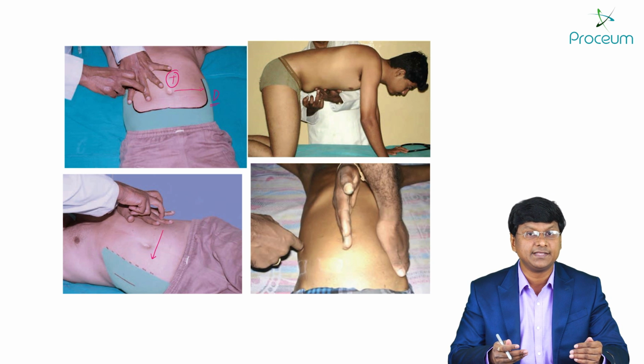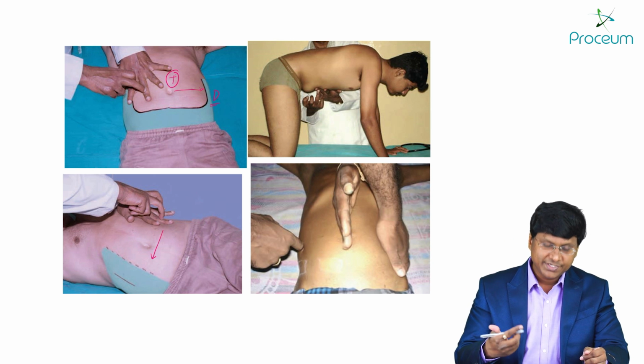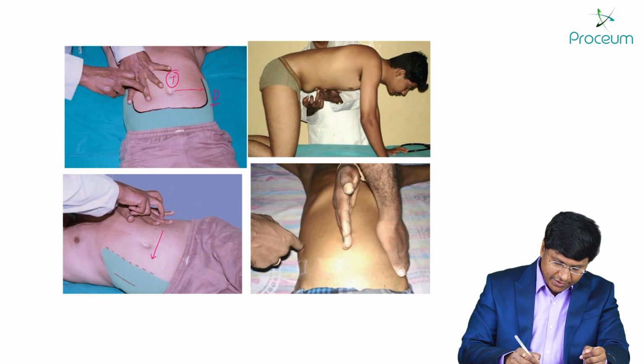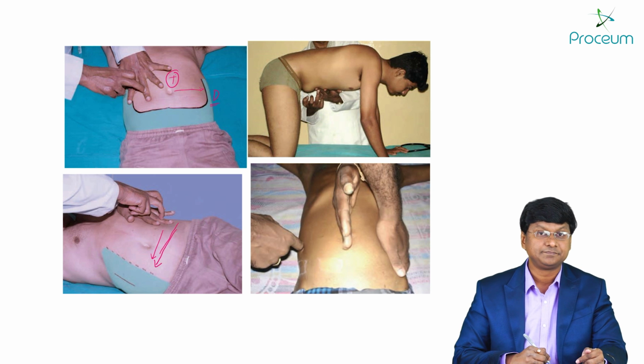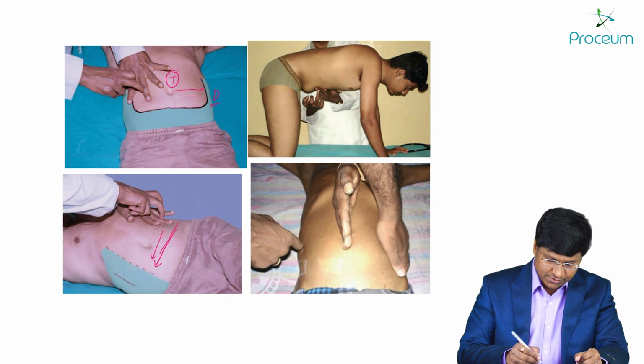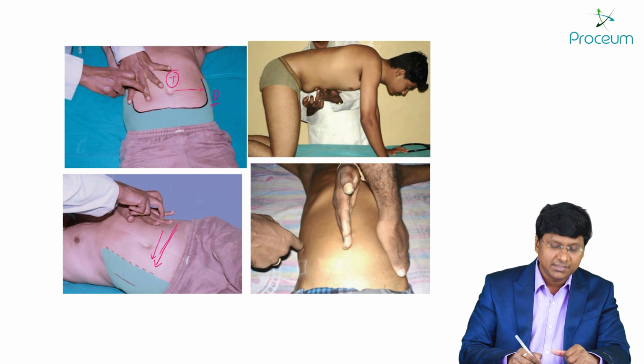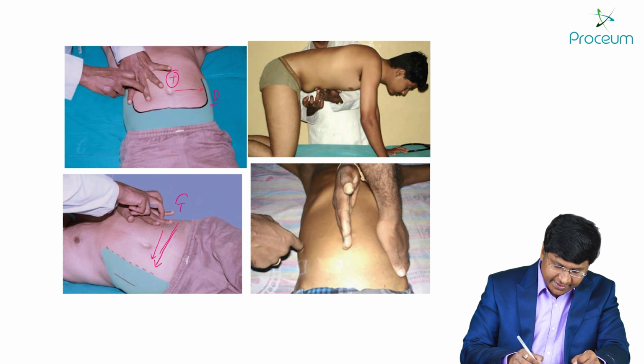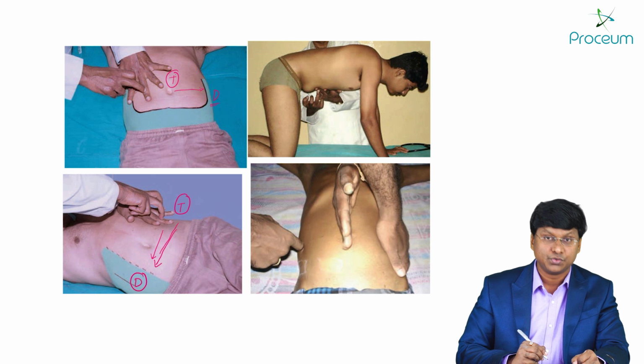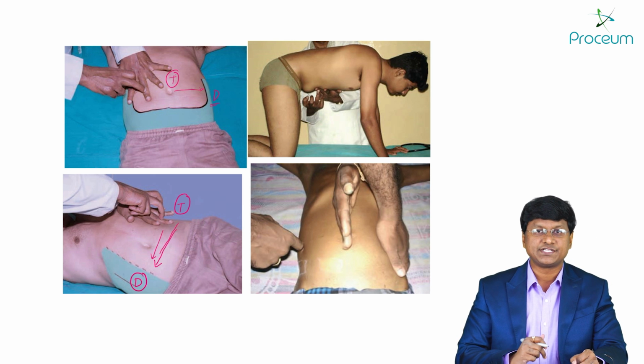You ask the individual to lie in the right lateral position. So in such case, what will happen? The fluid from the flanks will shift, that is from the left flank, it will shift to the right flank. Thereby, over the left flank you will have the tympanic note, and over the right flank you will have the dull note. So this is what is called shifting dullness.